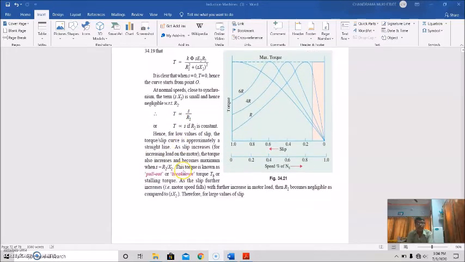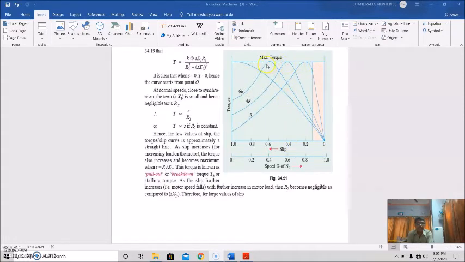Hence at low values of slip, for the different values of R2, such as R, 4R, 6R, etc., the torque-slip or torque-speed curve is approximately a straight line. Clear? As slip increases, the torque also increases and becomes maximum.